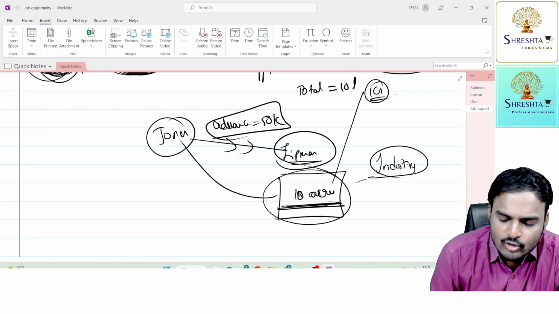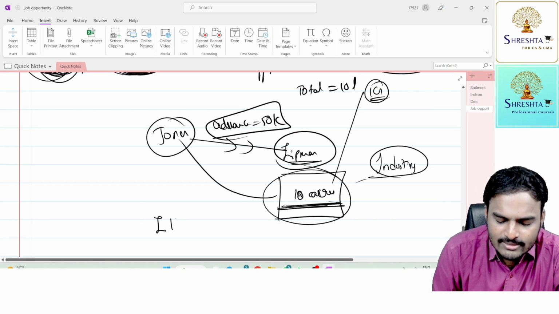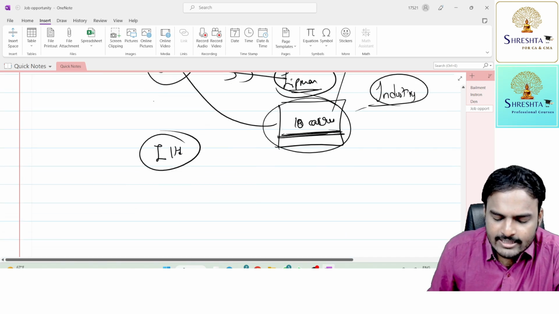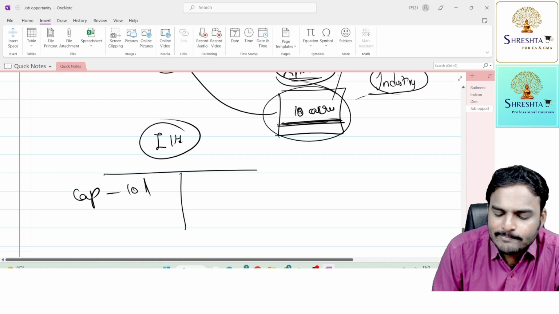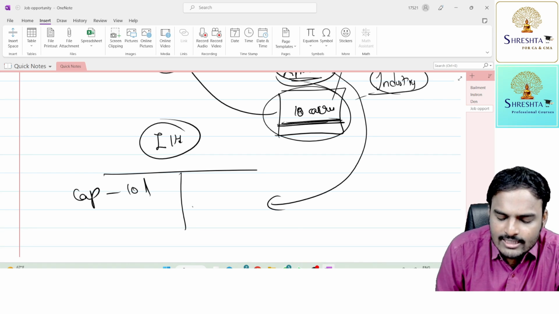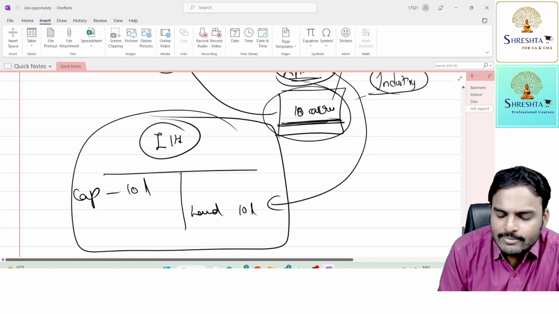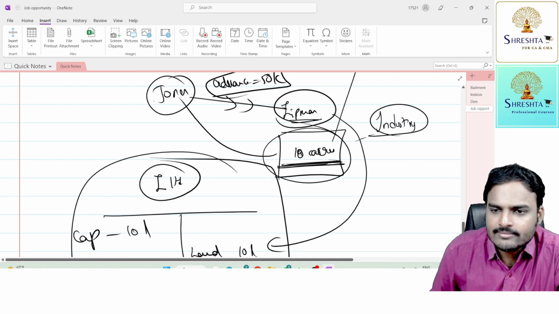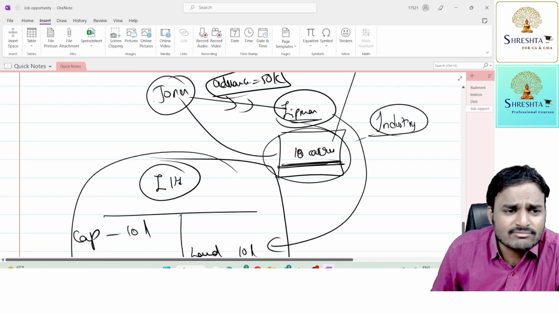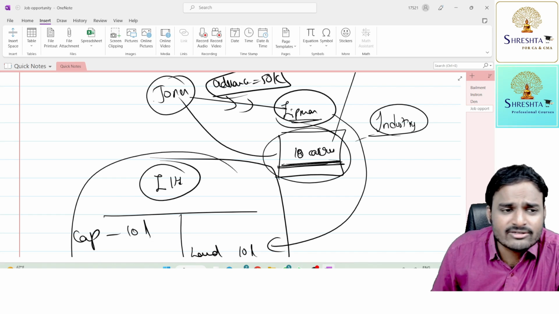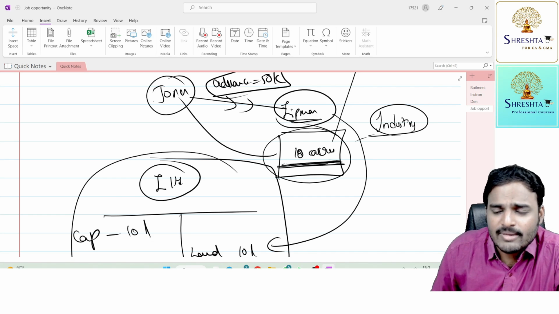He decided to incorporate a company, say for suppose L Limited. And he decided L Limited's capital would be 10 lakhs. For contributing to the capital, Lipman transferred the land to L Limited, land worth 10 lakhs. So L Limited is a separate legal entity, a separate legal person. Activities of the members won't affect the company. Activities of the company won't affect the members.